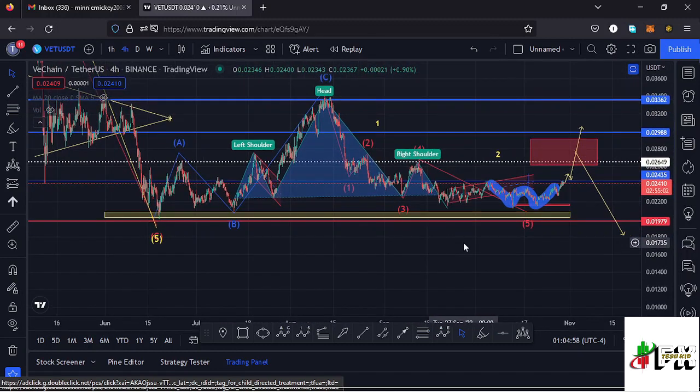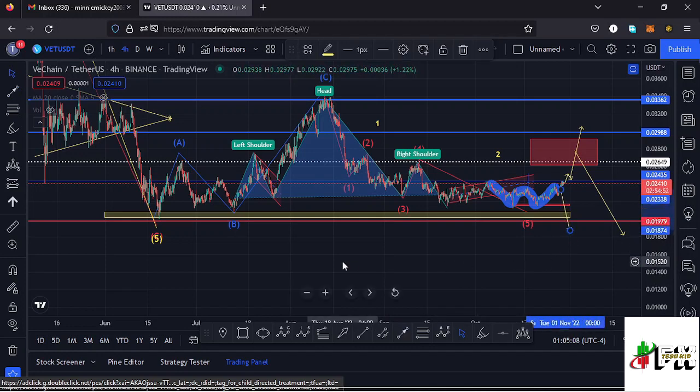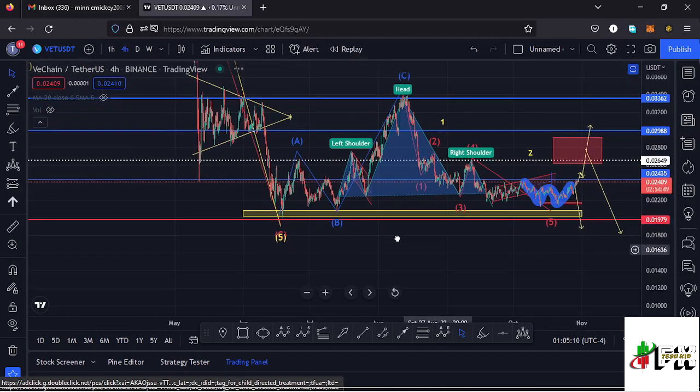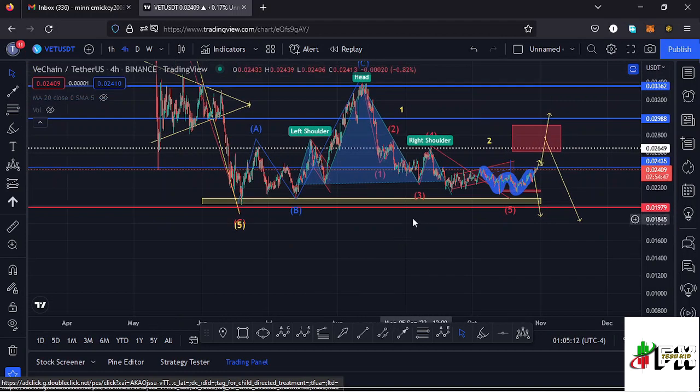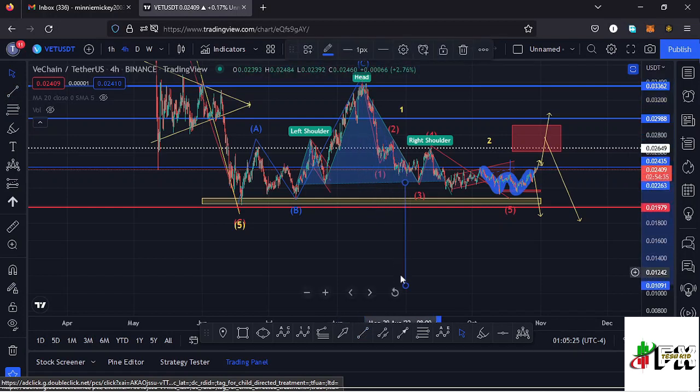And in case there is a reversal in the movement in the market structures and we lose that key area of support at around the $0.02 mark, then I think my head and shoulders pattern will be playing out. And this is a pattern that normally breaks to the lower side, having the target area of that breakout as the height between the head and the neckline. So using a trend line, we can get that height between the head and the neckline, then place it down here to give us a minimum target area to the lower side back to around the